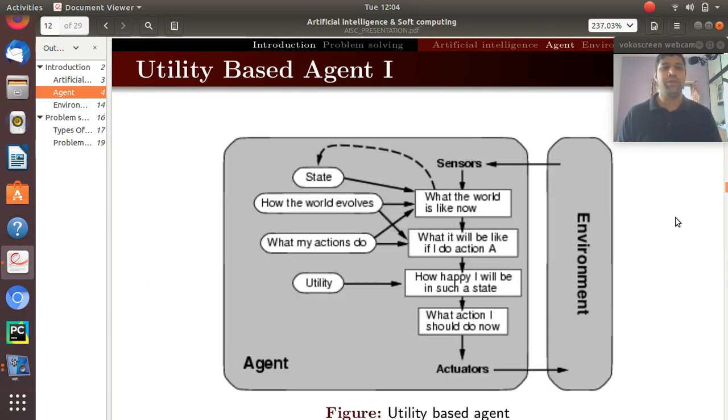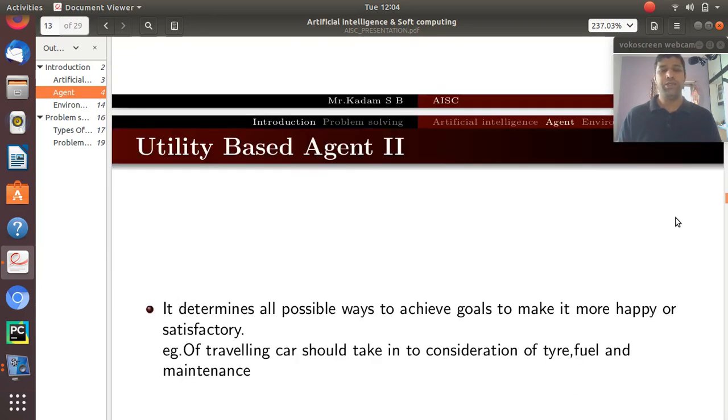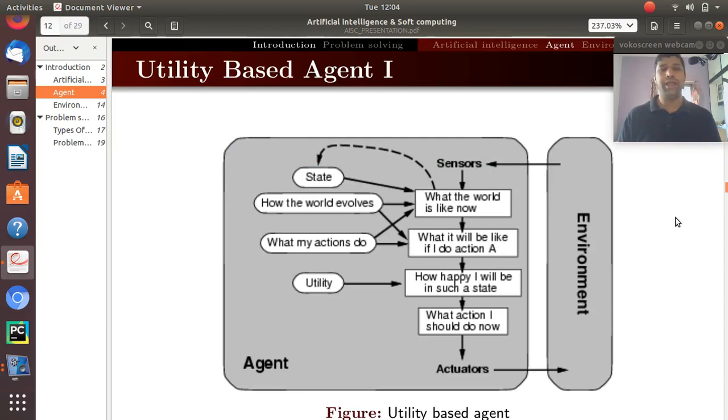The next type of agent is the utility based agent program. The utility based agent program is a little bit different from the previous agent programs. In the previous agent programs we have seen we are interested only in achieving a certain output, but this type of program is interested in different utilities. This type of agent is interested in achieving something more than only a goal. So we'll see how this particular agent program works.